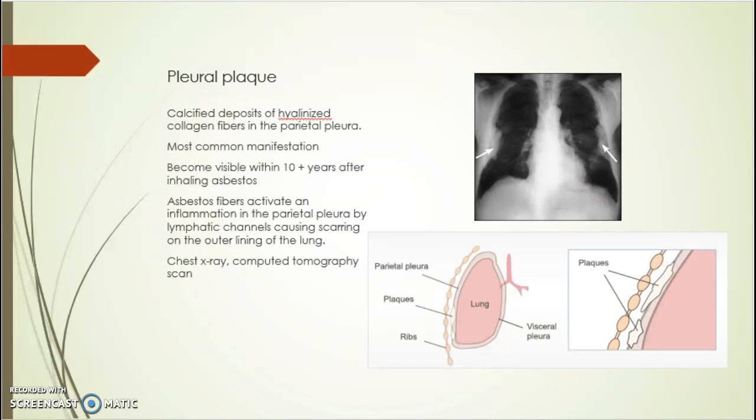Pleural plaque is the most common manifestation from asbestos fibers. Most cases of pleural plaque occur anywhere from 10 to 20 and even 30 years after exposure. When fibers enter the lungs, they can travel through the lymphatic channels, which can cause scarring on the pleural surface of the lungs. They most commonly develop on the parietal pleura, which lines the inside of the rib cage, but can also affect the visceral pleura, which lines the lungs. It is best diagnosed by chest X-ray and computed tomography.